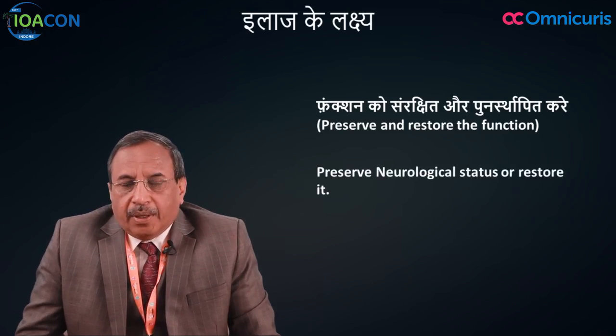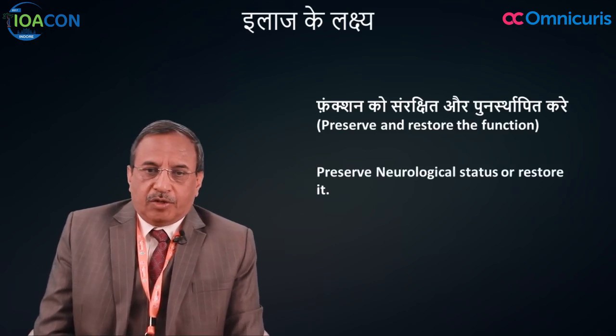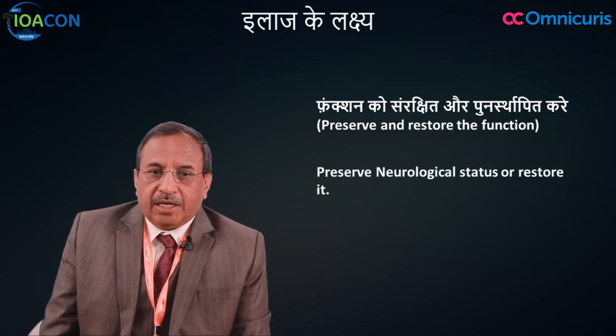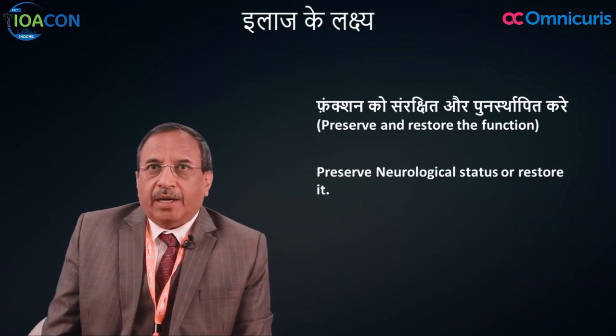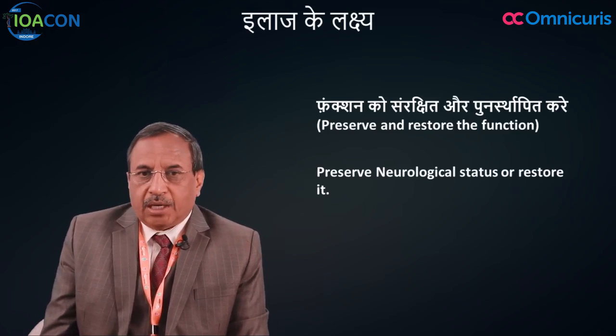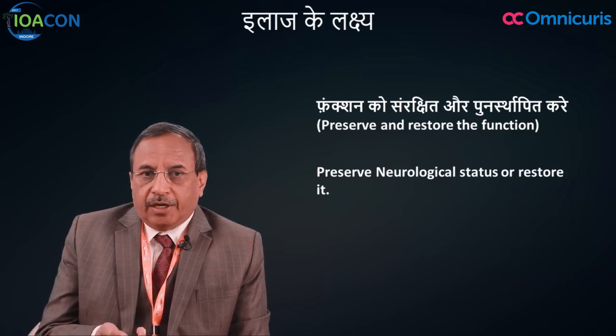That means that while treating tuberculosis of the spine, we ensure that the patient does not develop paralysis, or if paralysis has developed, then how to get recovery from paralysis. So, these are the aims of the treatment.